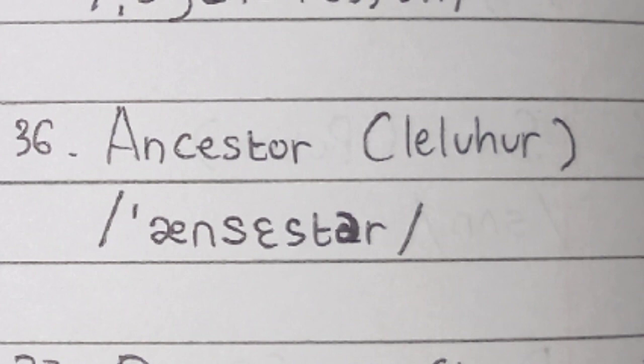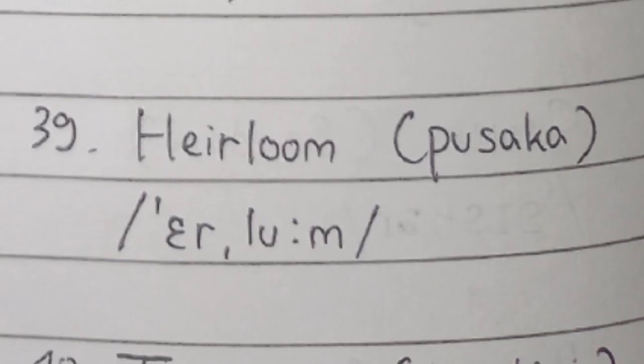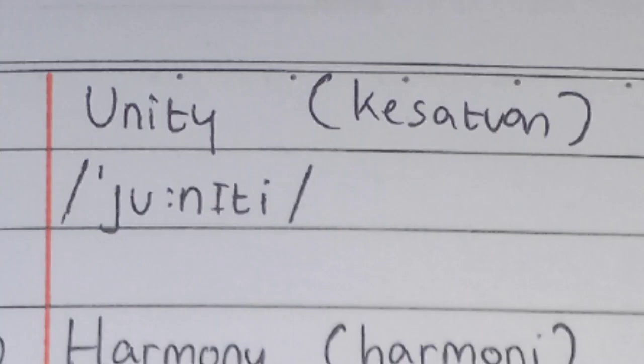Next is descendant. Next is heir. Next is heirloom. Next is tradition. Next is unity.